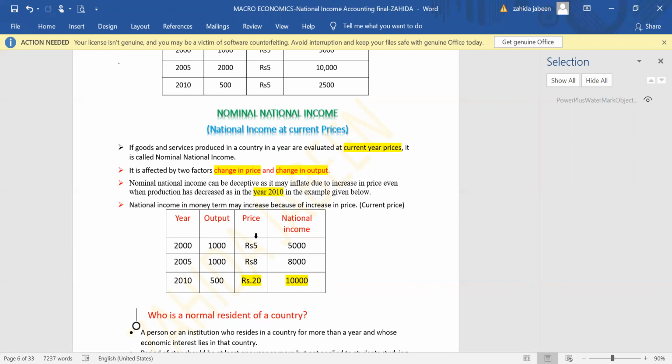So real national income shows the true picture of an economy, and nominal national income can be deceptive because it may not show the real picture of the economy. National income in money terms may increase because of increase in the price only, because current price has increased. This can happen for nominal national income. Thank you very much.